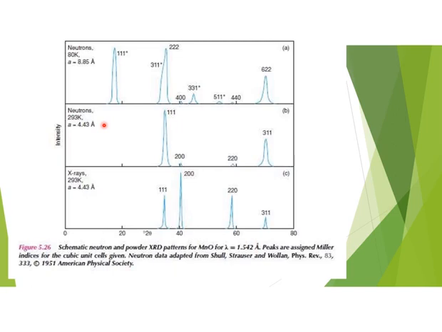While in case of B and C, which are using neutrons and X-rays but have a similar temperature, their lines are appearing at the same point but their intensities are different. This is because of the difference of the techniques that we are using. In case of B, we are using the neutron diffraction technique, while in case of C, we are using the X-ray diffraction technique. The only similarity is the temperature that is similar in both the cases.